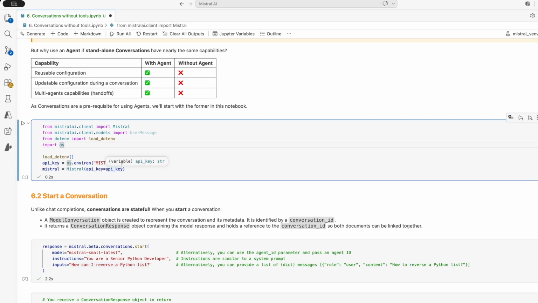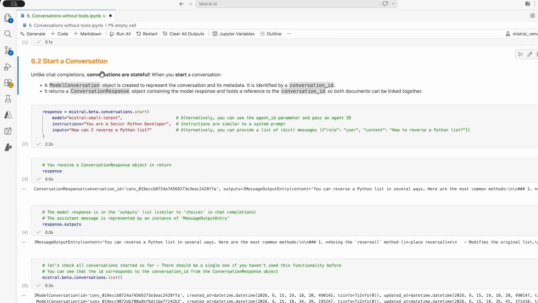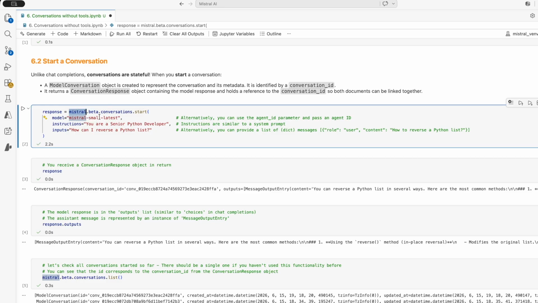And the first thing to do, like chat completion, is to create your client to communicate with the Mistral API. It's still a beta functionality, so after your client, you will have this .beta.conversations.start. And to start a new conversation, you need to define the model. It's very similar to the chat completion, so I will use mistral-small-latest as usual. The instructions are optional. This is like a system prompt. So here I will start again telling my model that it is acting like a senior Python developer.